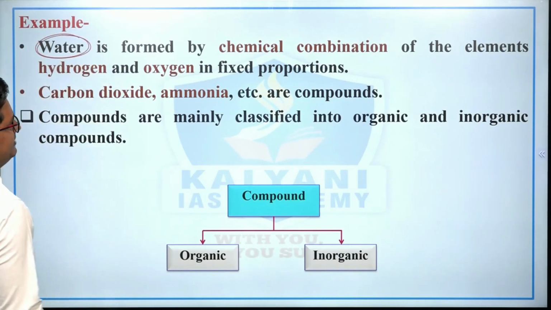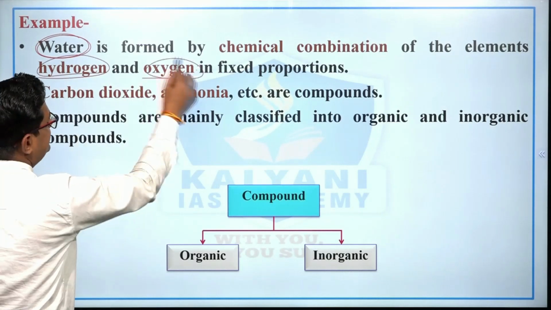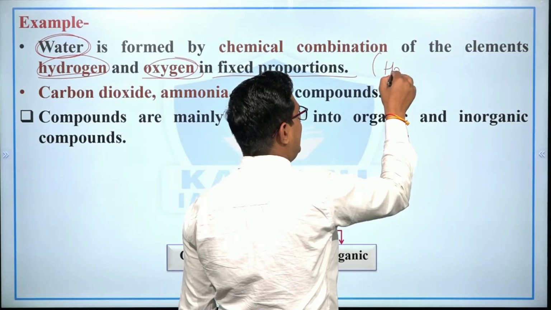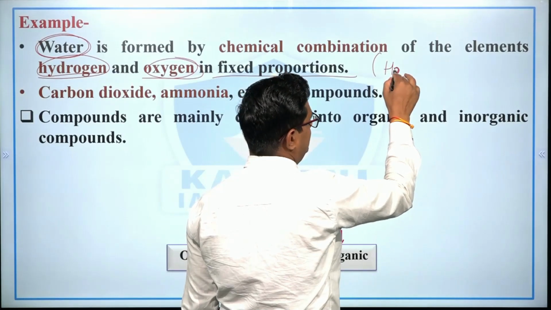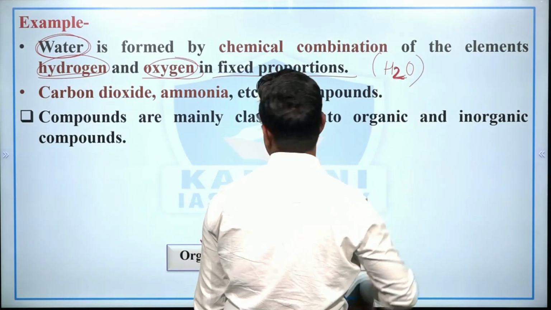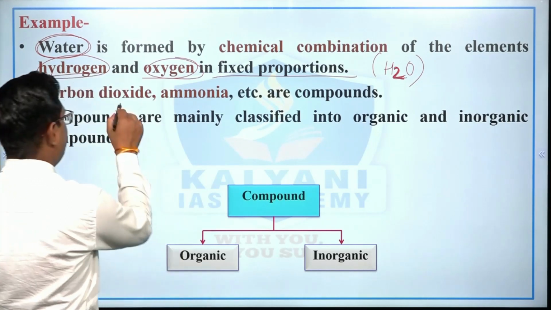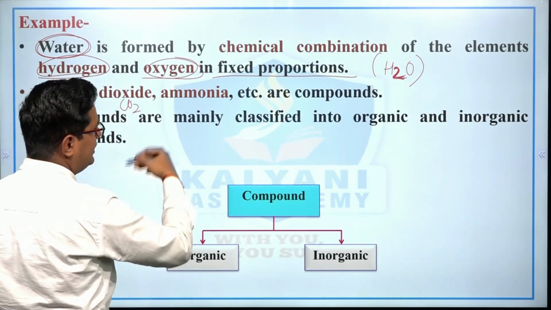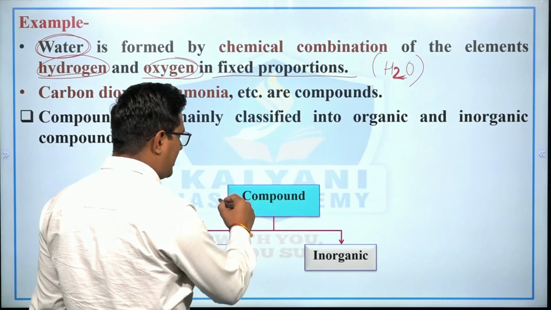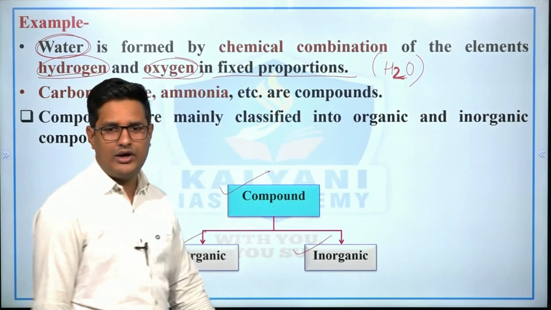Water is formed by chemical combination of elements like hydrogen and oxygen in fixed proportion, and in this proportion hydrogen has 2 and oxygen has 1, right. Along with this, carbon dioxide, CO2, ammonia, etc. are compounds. Right? Now compounds are also of two fold. The first is organic and second is inorganic.